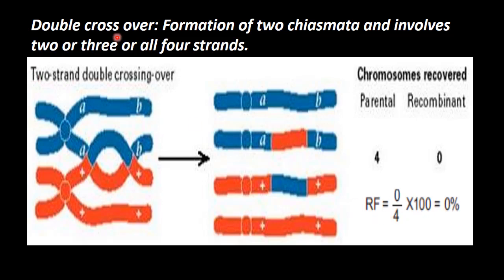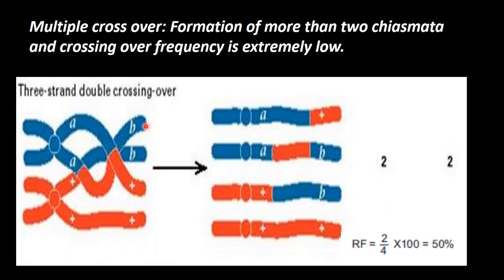So double crossover, formation of two chiasmata, involves 2 or 3 or all 4 strands, that may happen. That we will see in the next discussion. Here if you see 3 strand, chromatid 1, 2, 3, 4. Out of these 4 chromatids, 1, 2 and 3, 3 chromatids are involved in the crossing over.